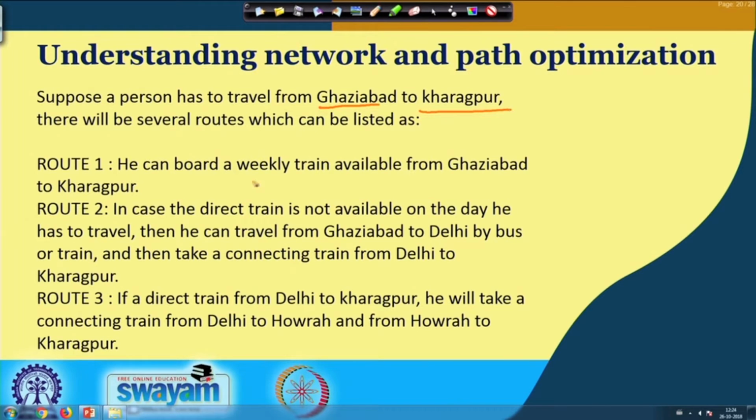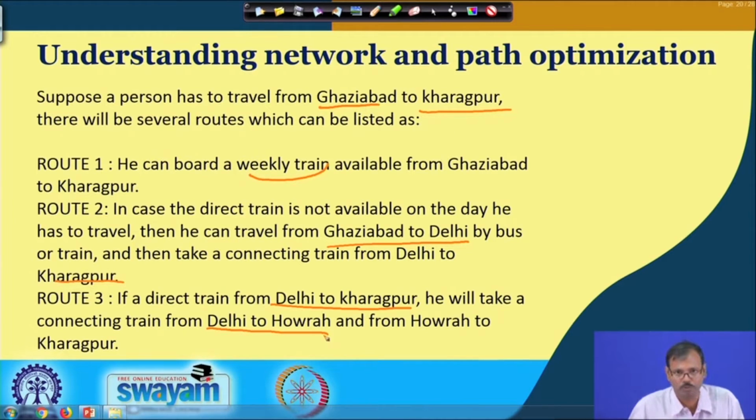First, he can avail a weekly train, or he can directly come to Delhi, and from Delhi he can come to Kharagpur by using trains, of which more are available. He can come using a direct train from Delhi to Kharagpur. Instead, he can come from Delhi to Howrah and from Howrah to Kharagpur by another train. He also has another option: he can fly from Delhi to Kolkata, then from Kolkata to Kharagpur by road or by rail.